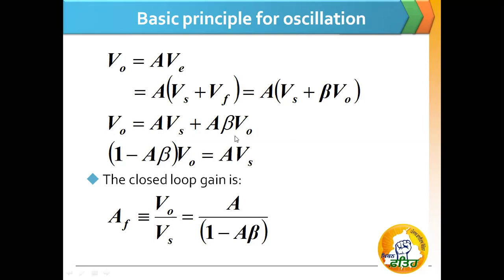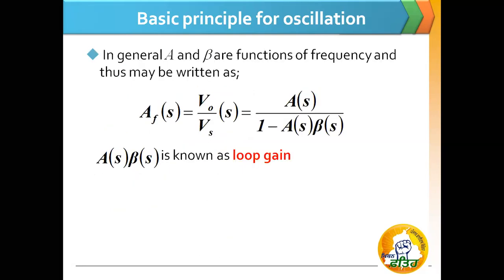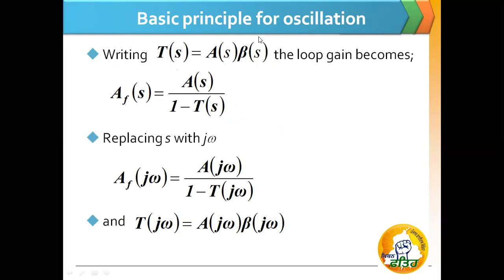Take all this term to the left side and then take V naught common. Then V naught divided by Vs, which is the closed loop gain, is equal to A divided by 1 minus A beta. In general, A and beta are functions of frequency, and thus this may be written with S, which is a kind of frequency. A beta is also known as loop gain. We can denote this loop gain A into beta as T. So AF is equal to A divided by 1 minus T.